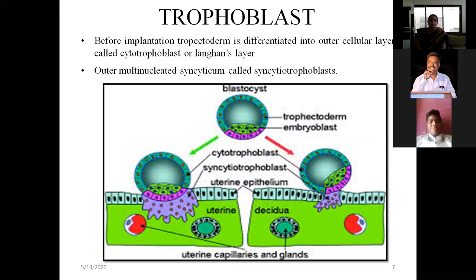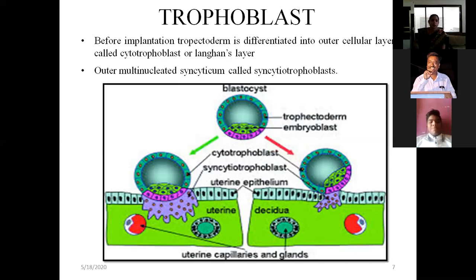The trophoblastic cells before implantation, the trophoectodermal cells, get differentiated into two layers: the cytotrophoblast or Langhans cells, and the outer multinucleated syncytium or syncytiotrophoblast, as I told you. So they form two layers, syncytiotrophoblast and cytotrophoblast.